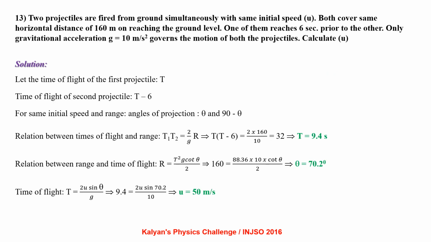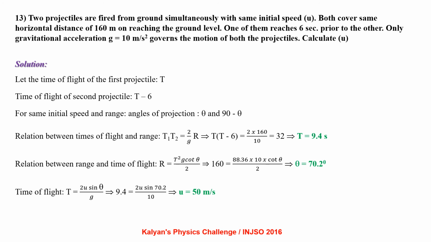Two projectiles are fired from ground simultaneously with the same initial speed u. Both cover the same horizontal distance of 160 meter on reaching the ground level. One of them reaches 6 seconds prior to the other. Only gravitational acceleration g equal to 10 meter per second square governs the motion of both the projectiles. Calculate u. Let the time of flight of the first projectile be t.